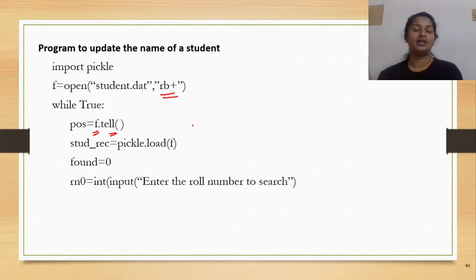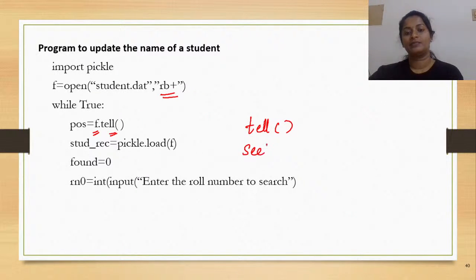For that random access, the methods used are tell and seek. The idea clear? What are the methods used? The methods used are tell and seek.